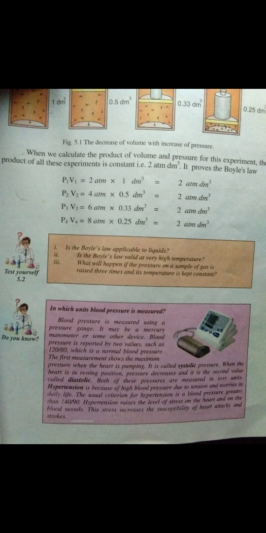In which units is blood pressure measured? Blood pressure is measured using a pressure gauge. It may be a mercury manometer or some other device. Blood pressure is reported by two values such as 120/80, which is a normal blood pressure. The first measurement shows the maximum pressure when the heart is pumping.